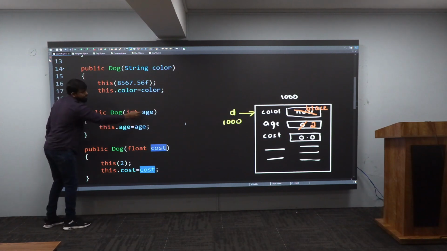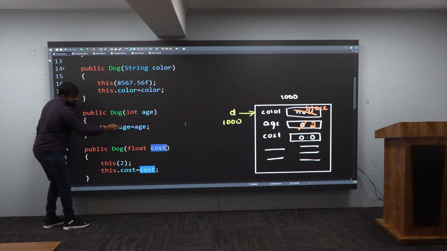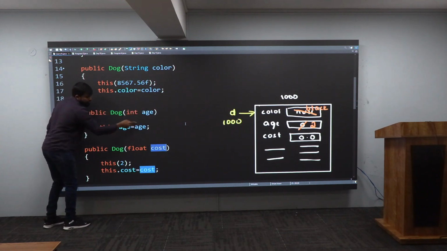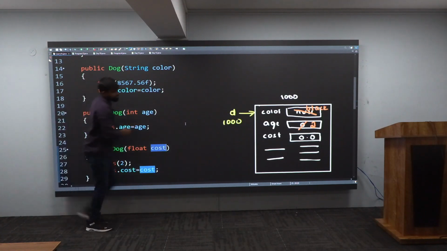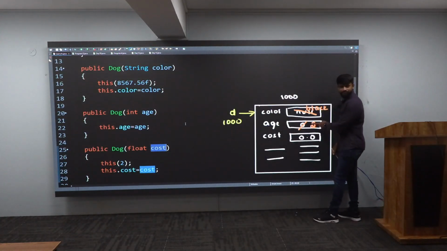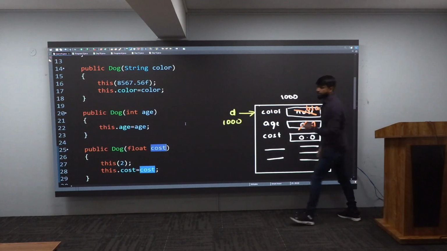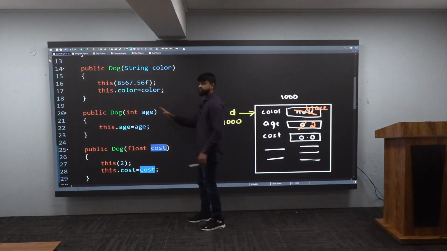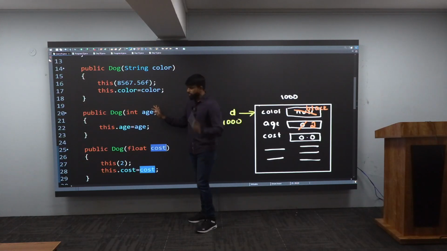Next what, sir? What age will it get? 2. So 2 will go inside this. Age means 2. You're giving it to whom? this.age, which is an instance variable. So this is the age, that is the instance variable. 2 will come and sit here. Sensing this much? Very good, sir. See, you should keenly observe this. If your focus is just switching from here to there, you'll not understand this properly. Make sure you have utmost focus. Is that clear? Very good.